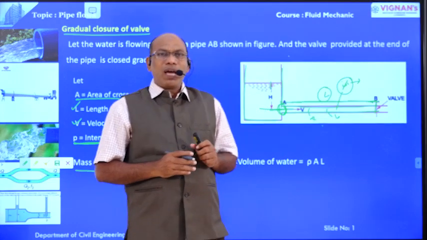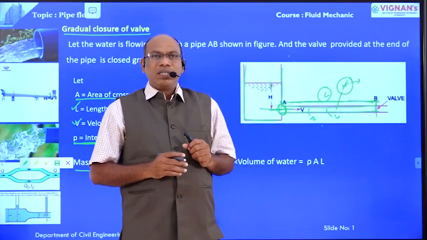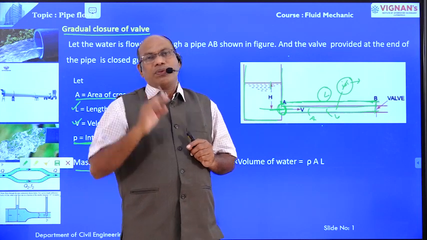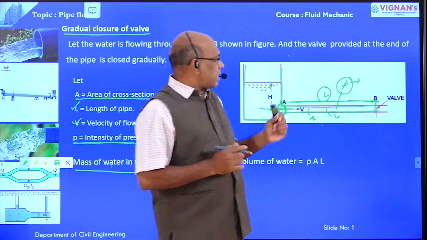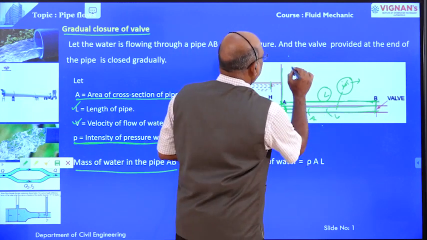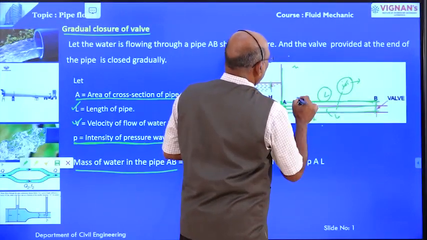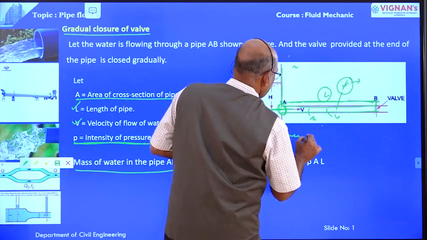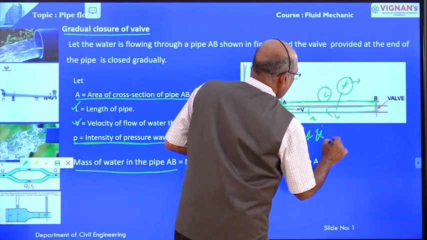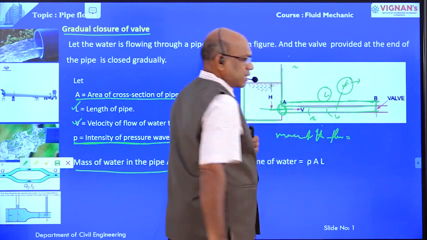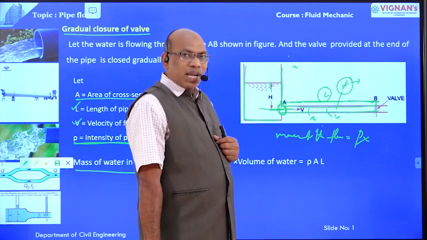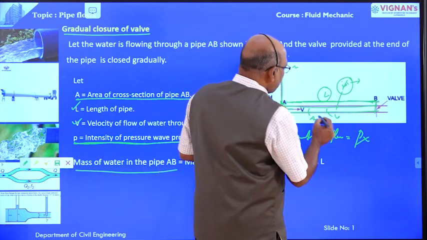One standard formula I have already explained: mass equal to mass density into volume. In this case, mass of the flowing fluid is equal to mass density into volume. Volume means area into length.